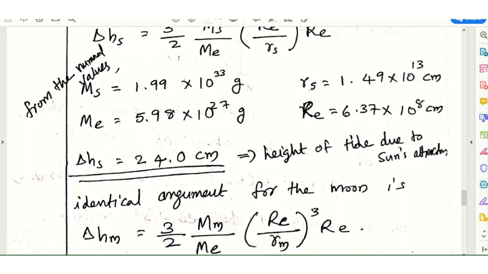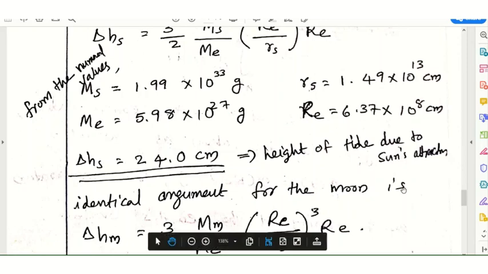There is a similar argument for the moon also.